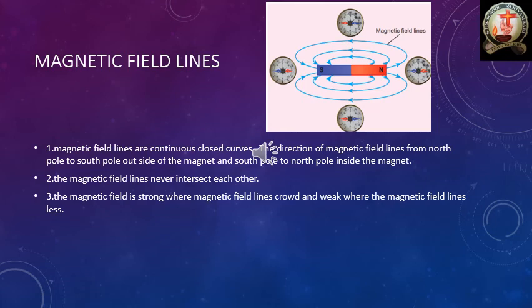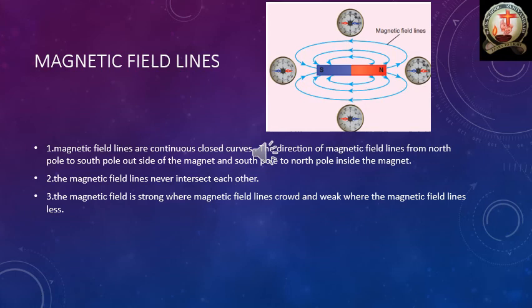Okay, and third one, the magnetic field is strong where magnetic field lines are crowded. Where the magnetic field lines are more, their magnetic field is strong. That means magnetic attraction power is stronger. Where the magnetic field lines are less, their magnetic field is less. I already told you, a magnet has poles, and at the poles there is more attraction power. That means at the poles the magnetic field lines are more, so the magnetic field is also more at the poles.